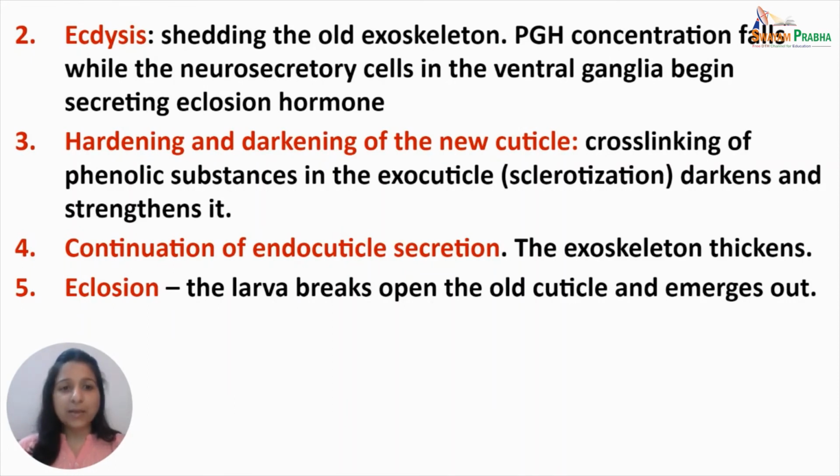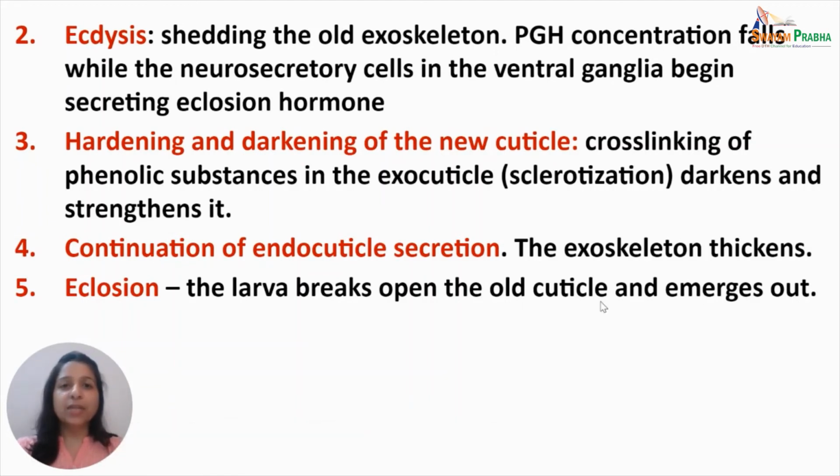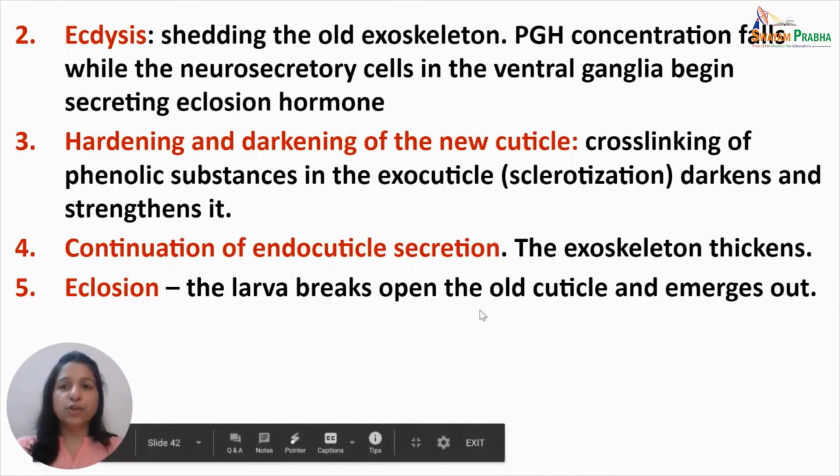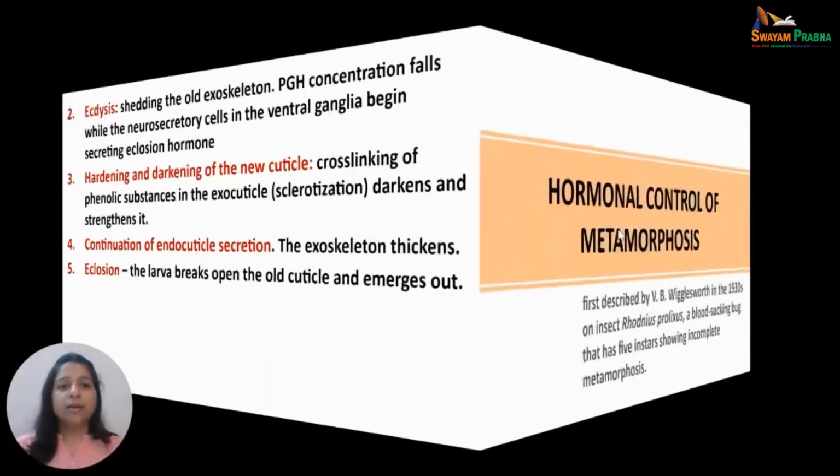So here we see that insect metamorphosis also includes some retrogressive as well as some progressive changes. Retrogressive changes include resorption of the old cuticle, necrosis of some epidermal cells, and destruction of some larval muscles, while the progressive changes include construction of the new cuticle with each molt and rearrangement and proliferation of epidermal cells lying underneath the skeleton.